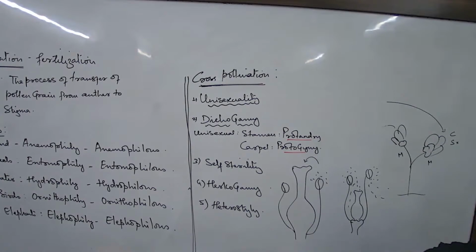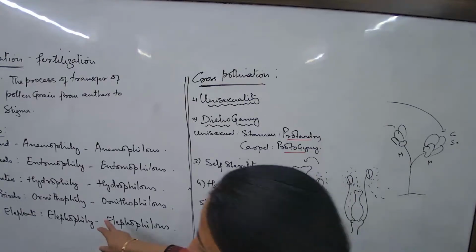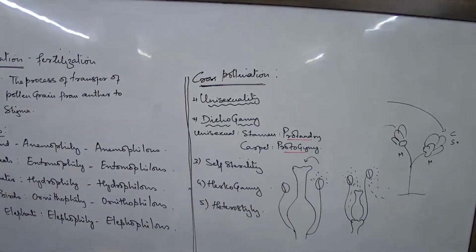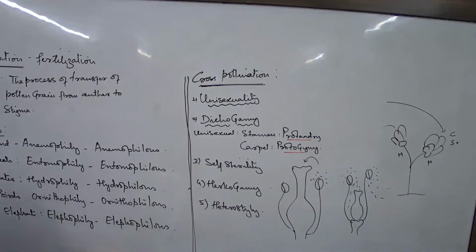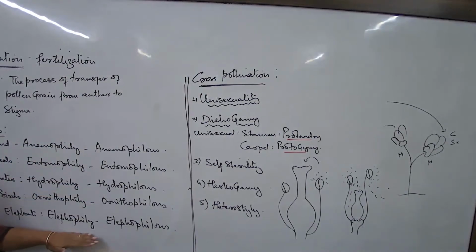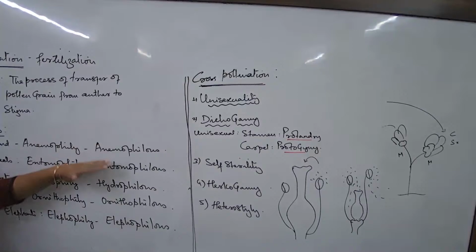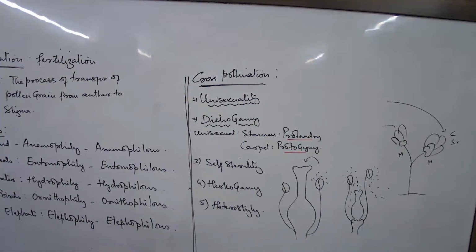Wind pollination, anemophily, entomophily, hydrophily, ornithophily, elephophily. For each type, minimum 2 examples. For all these you will get enough. For elephophily you will not get too many. One is Rafflesia, but there are still another 2-3 types. Try to find out another one. And here at least 3 examples each, of course. Write it down in your textbook. I will again discuss this. Hydrilla, and then we talk about the water lily. All these are examples. At least 3 examples you will write down in your textbook for this one.